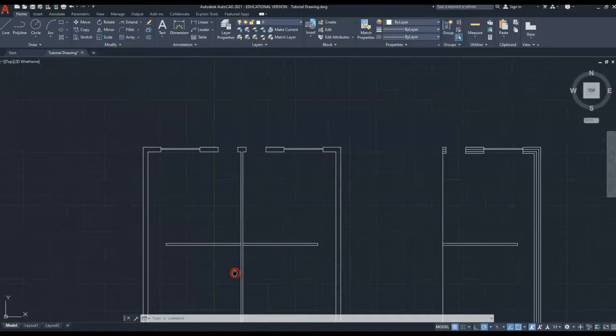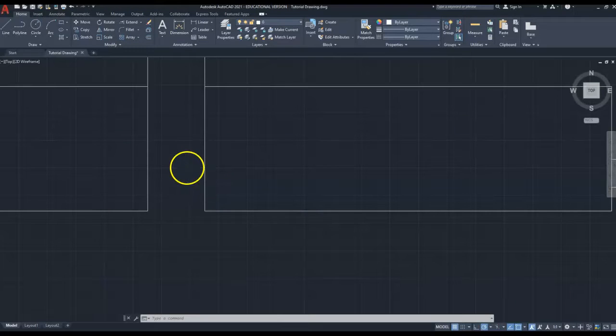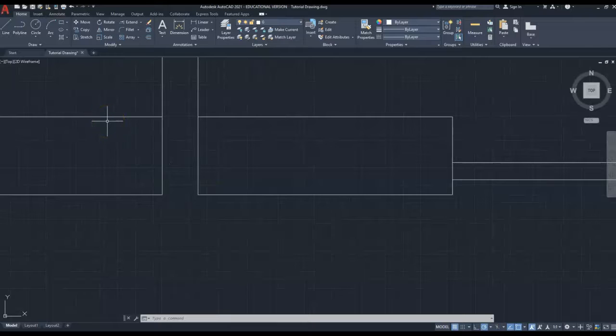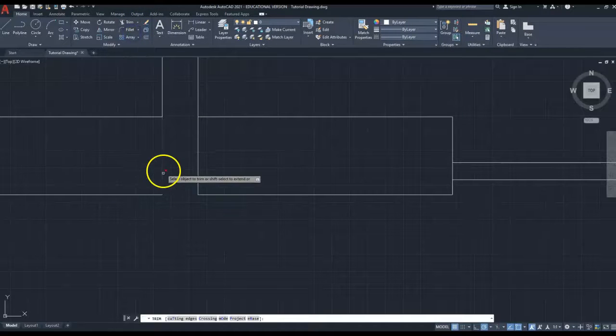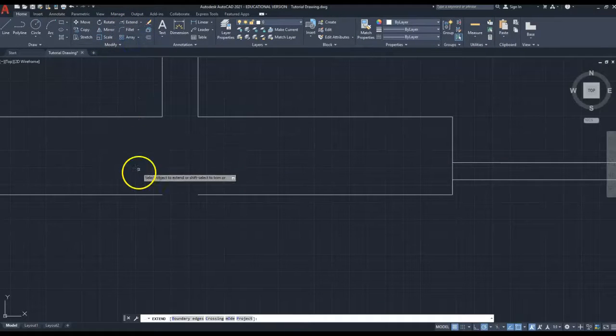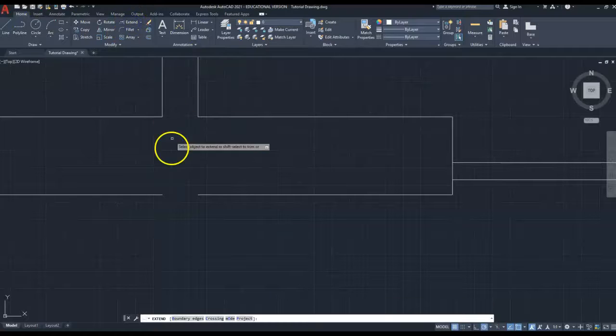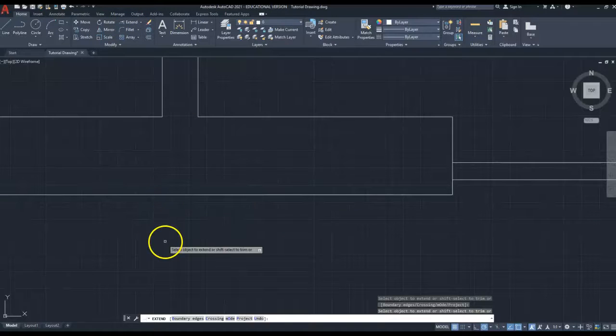So now I'm just going to use the wheel mouse to drag the screen across, select this area and scroll forward on the wheel so I can go forward. And I'm going to use the same functions as I did before. So I'm going to go up to the extend, use the little drop down menu to select trim. I'm going to trim that point, and then I'm going to go back to the drop down menu. I'm going to click extend, and I'm just going to click that to extend that line. Oh, that's not what I wanted to click. I've just escaped there to get out of the function. So extend, and I want to extend that line, and there you go.